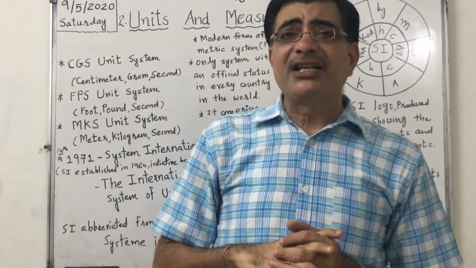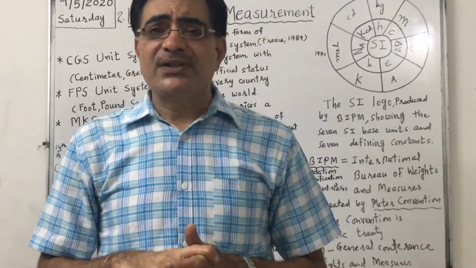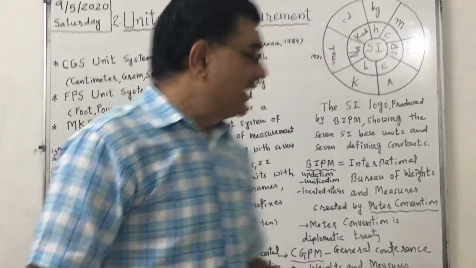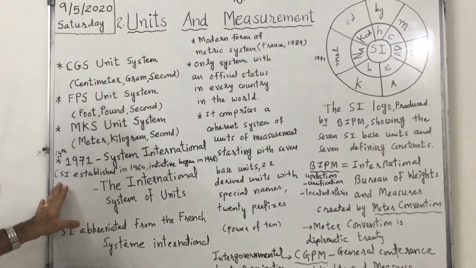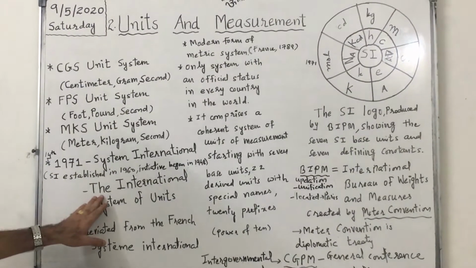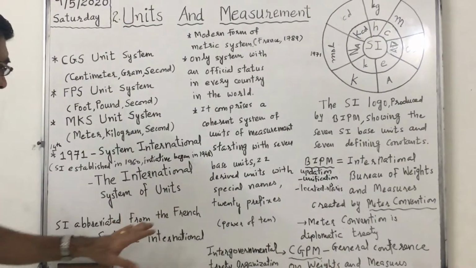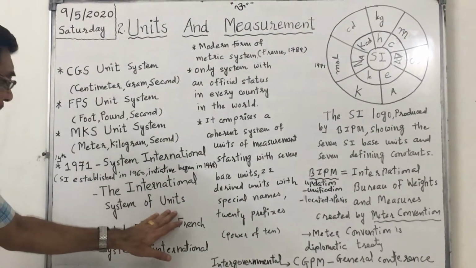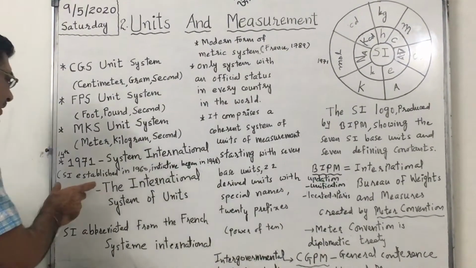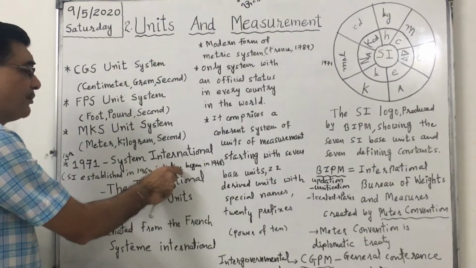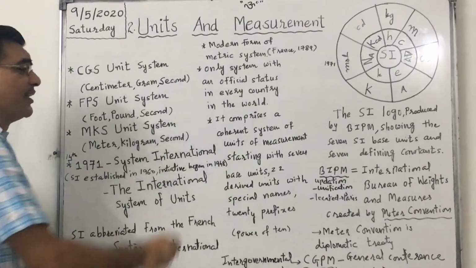In 1948 serious efforts started. In 1960 SI was established. SI stands for the International System of Units. SI was established in 1960, but the initiative began in 1948.